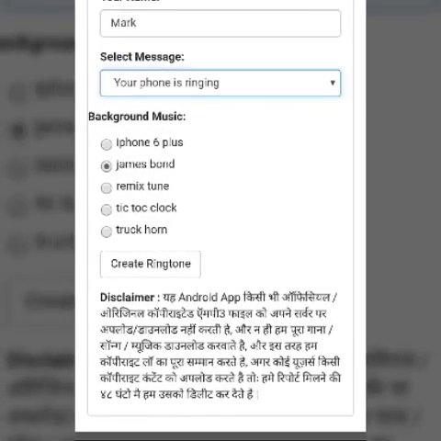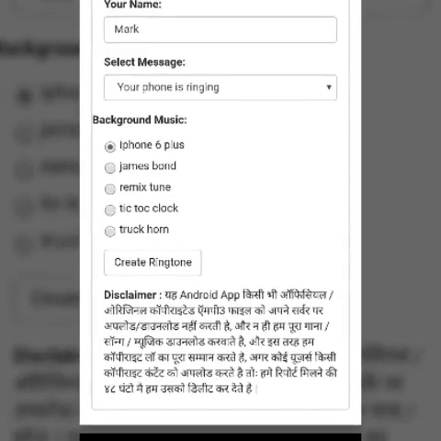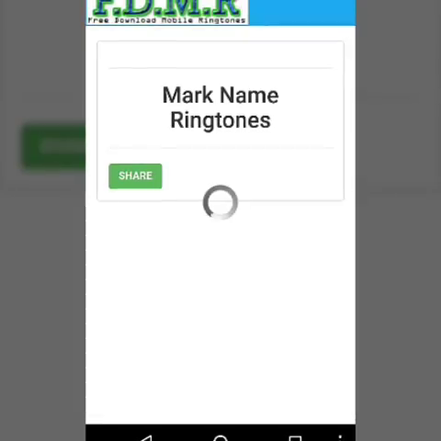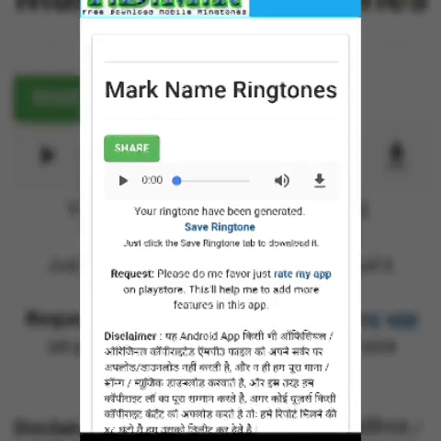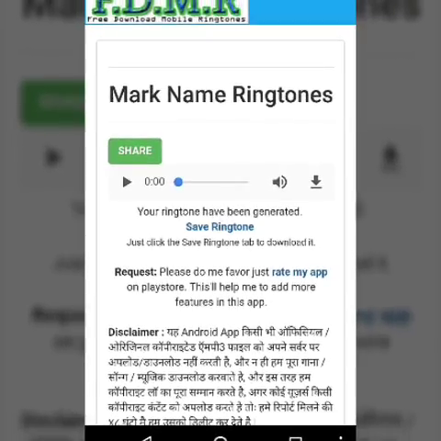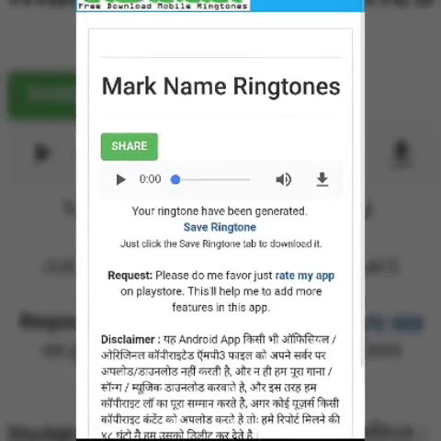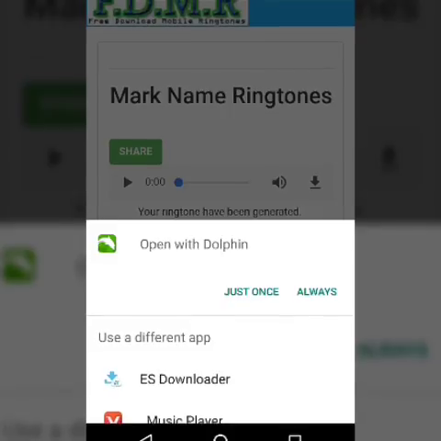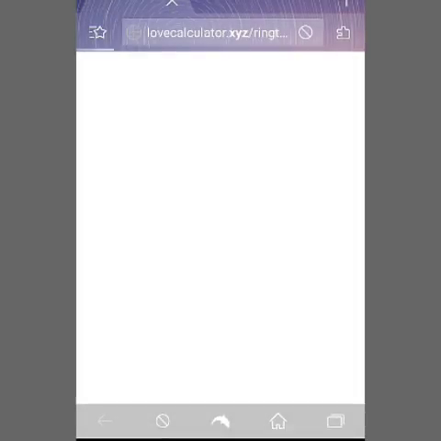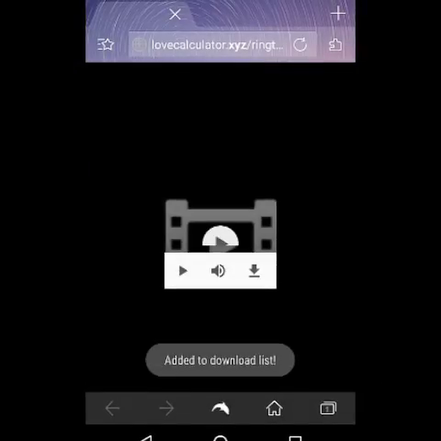You can put any background music in the given things. I am using iPhone 6. After that, the app will make your ringtone. You can download it or play it on link. Select your downloading browser and click on just once, or if you want always. Now download the clip.